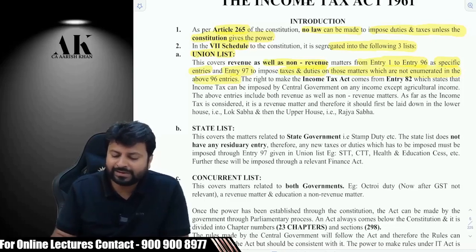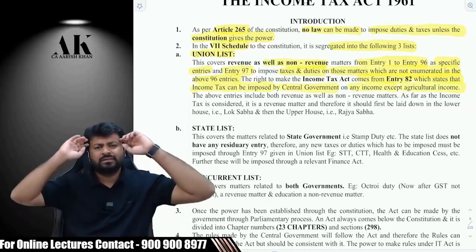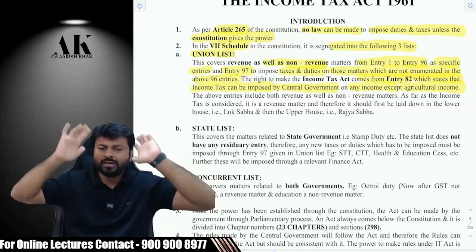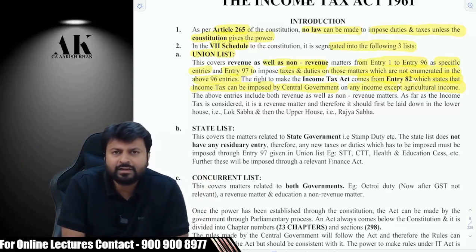Now, the right to make the Income Tax Act comes from entry number 82. This is something which we need to remember, which states that income tax can be imposed by the central government on any income except agricultural income. Okay. Now I have a question to you all. Central government does not have a power to impose tax on agricultural income. Can state government impose if they want to? Please say. The answer is yes.